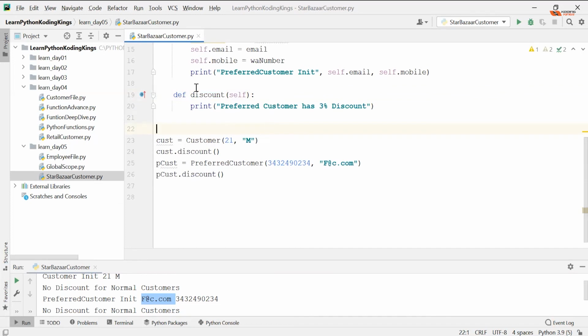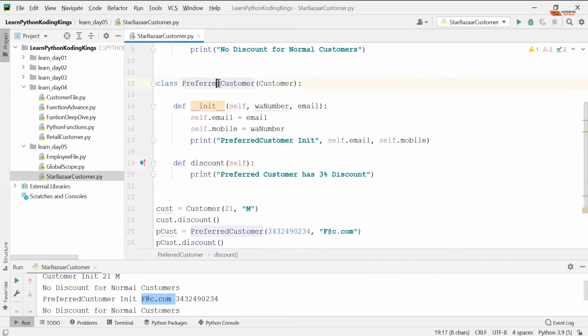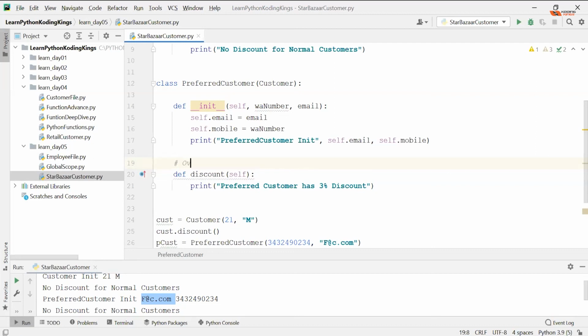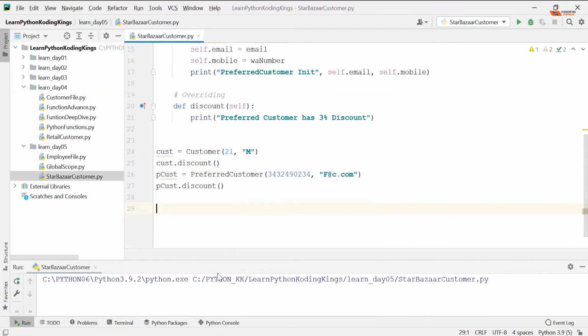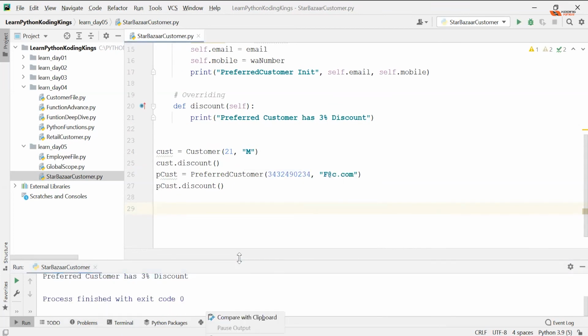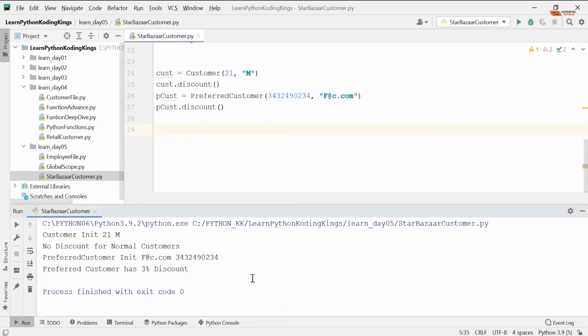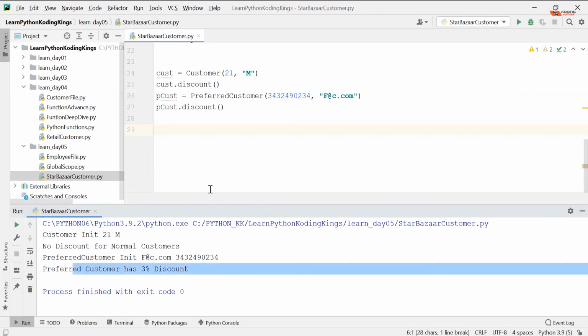This process, when you have an exact same method available in the child class, is called, anybody know? Overriding. This is called overriding. You override the method in customer. So you are overriding that method, and now the customer method is no longer accessible to you. Although you can call it, and there is a way to do it, we're going to learn that tomorrow. So now if I run this class, I'll get preferred customer has a 3% discount. Got it? So now you have customer, no discount for him, preferred customer also created, and a 3% discount.